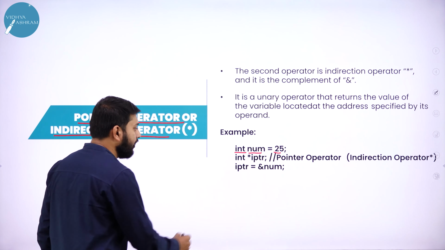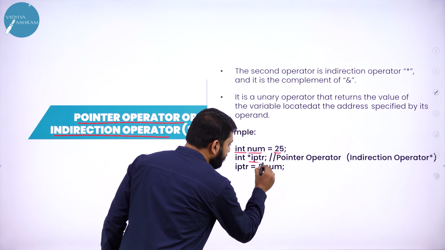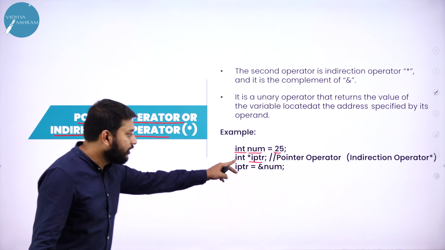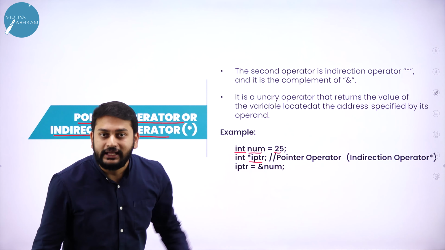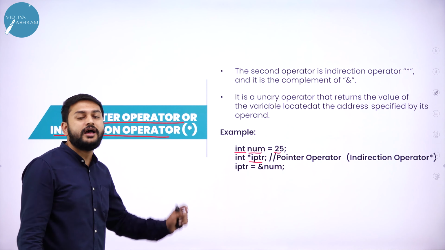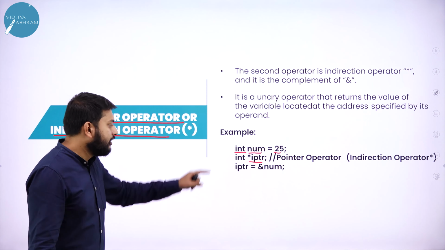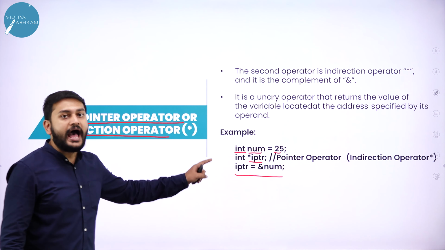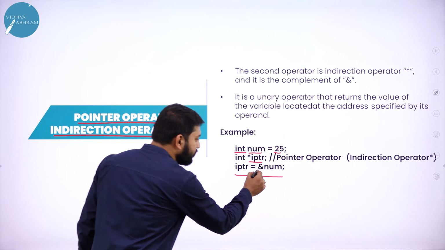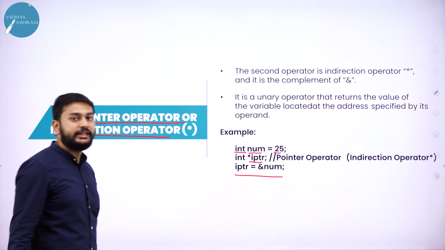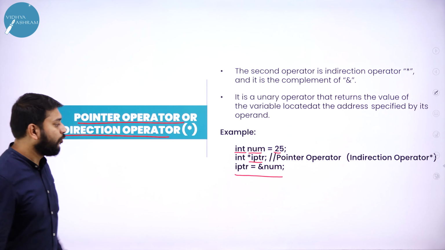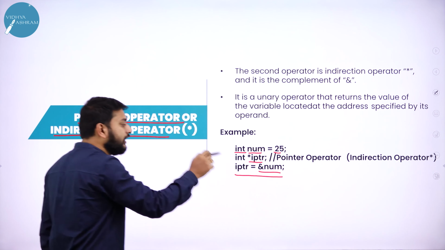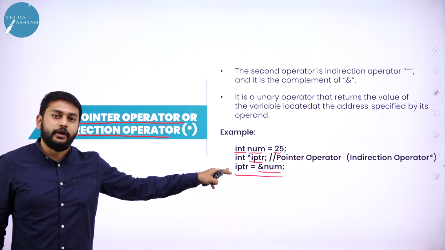Please observe here. I am trying to declare one pointer variable. What is the pointer? *iptr. Then please observe here: iptr = &num. What am I trying to do? I am trying to copy the address of the variable num to the pointer variable.